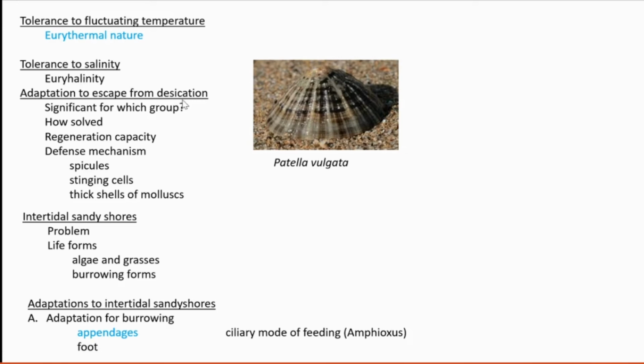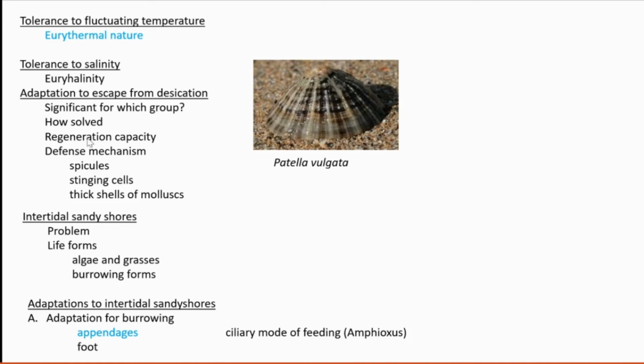Adaptation to escape from desiccation. Desiccation means during high tide, the rocky pools will be filled with water. During low tide, they may be totally dried up. So for that condition also, they need to adjust. What adaptation do they possess for adapting to such conditions? These are problems for sessile ones, those who are attached. They cannot move.